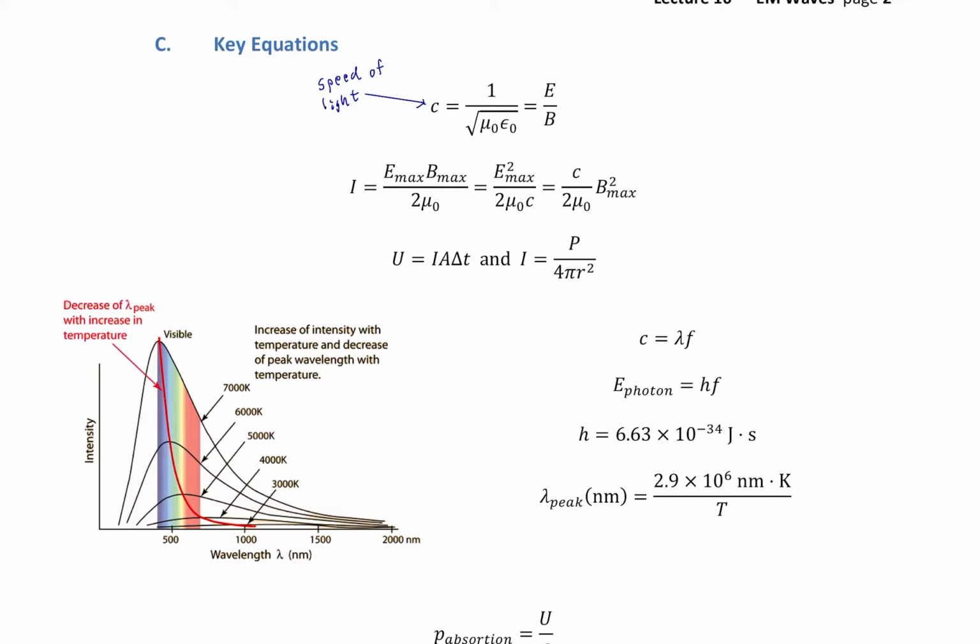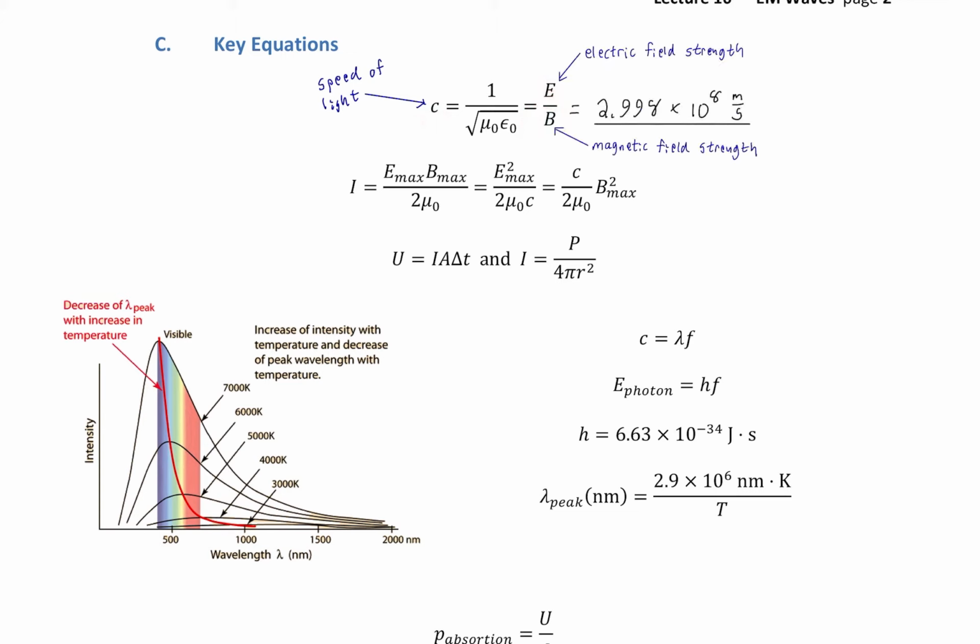All right, and it is also equal to the instantaneous value of the electric field, so that would be the magnitude of the electric field vector, divided by the magnitude of the magnetic field vector. And that ratio is equal to the speed of light. So in other words, if you know the electric field strength, then you automatically know the magnetic field strength of that EM wave because c is a constant. It is invariable. All right?